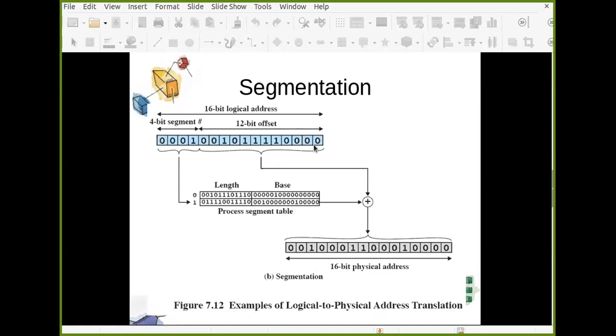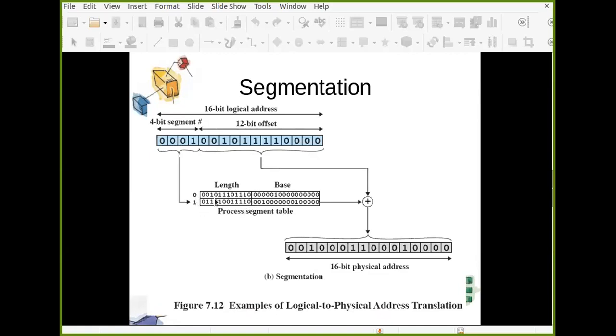This is the offset. First I will refer to my segment table and find the segment 1 entry, that is this index. This is the 16-bit base address, the actual physical starting address of segment 1, where my segment 1 starts to be stored.